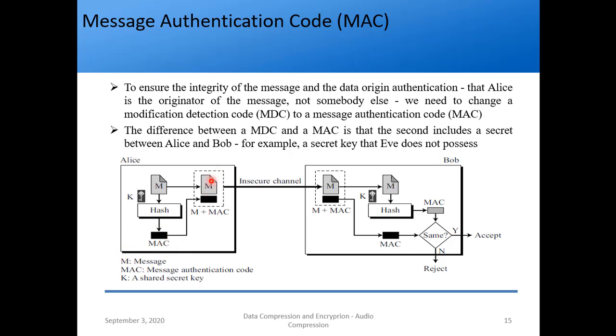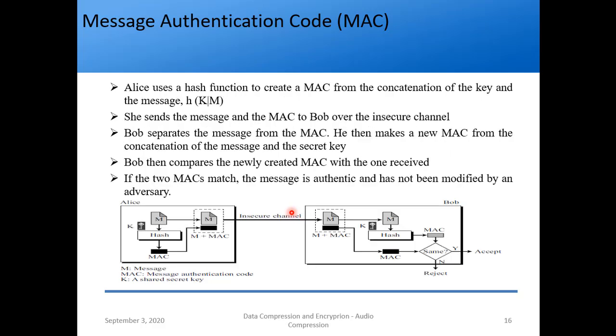So this message and the MAC are sent through the insecure channel. The message and MAC are received by Bob. To check the integrity, he uses the message he has, the hash function and the key, which will be available with Bob. So he gets a MAC, right? Then we check if the MAC is the same. If the MAC is the same, we can accept the message because the MACs have come out to be the same. If not, we reject it. So this is the simple concept of message authentication code, to add an extra layer of security.